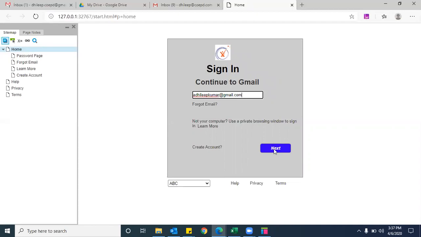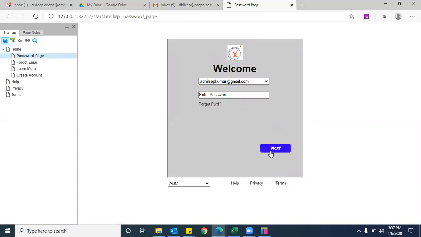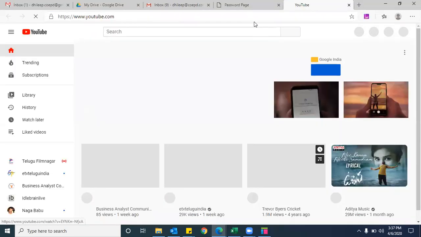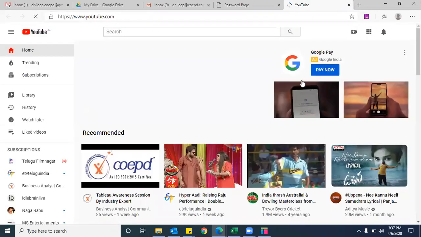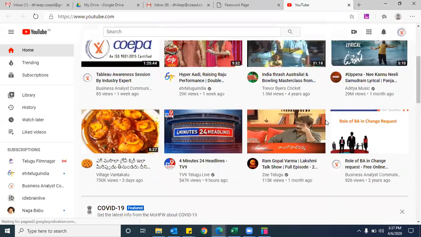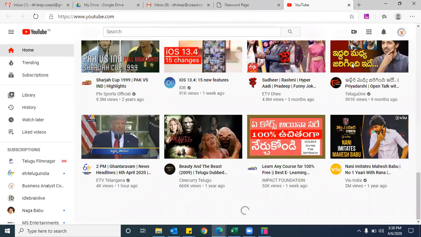Right. Next. Now if I click on next, still it is not accepting here, right? Now I'm entering 1 2 3 4. Still it is not accepting, right? Yeah. If I enter 5, it redirects to YouTube in a new window, not in the current window, right? We kept it as a new window. That's the reason it is opening in a new window tab. Is that clear now? Yes.